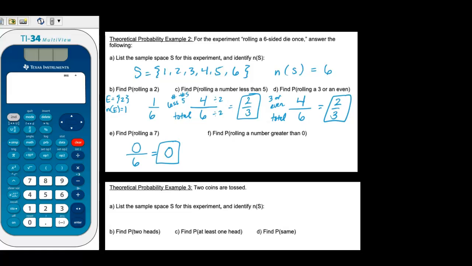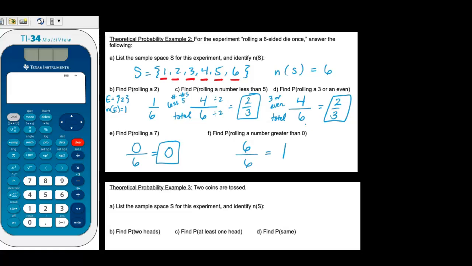And then lastly, what's the probability of rolling a number greater than 0? So out of 6, let's go ahead and count. How many of these represent an outcome greater than 0? Well, 1 is greater than 0, so is 2, so is 3, so is 4, so is 5, so is 6. So all of them are greater than 0. So 6 out of 6, or 1 if we reduce, is the probability of rolling a number greater than 0.